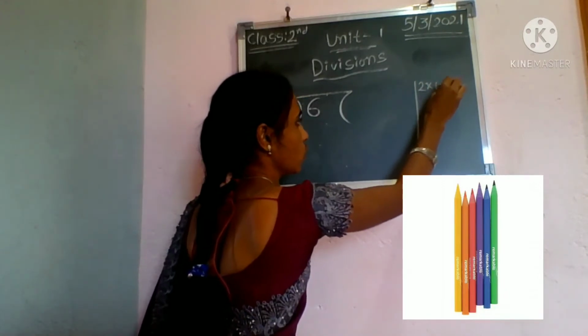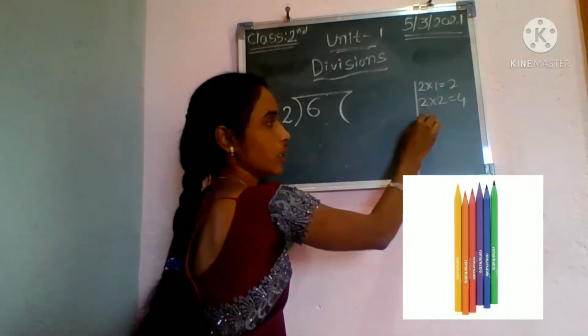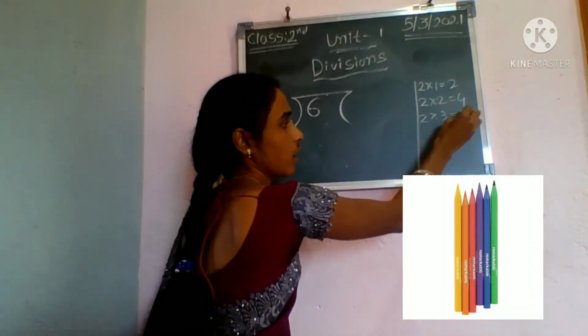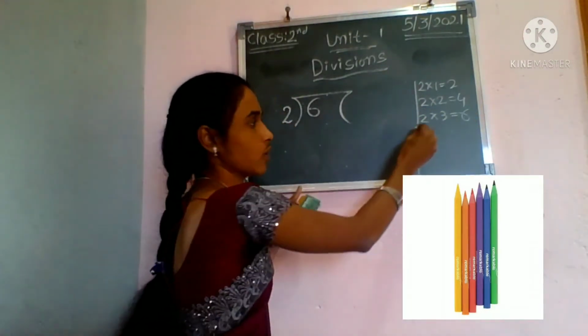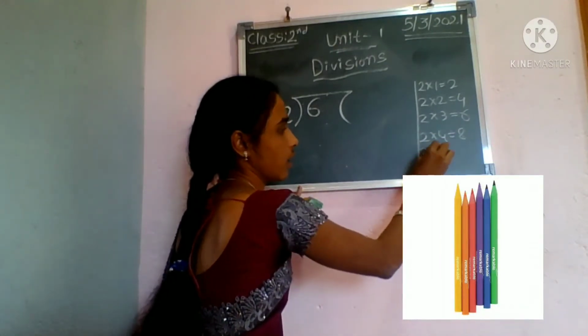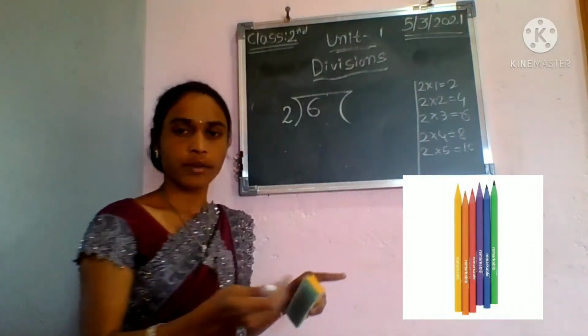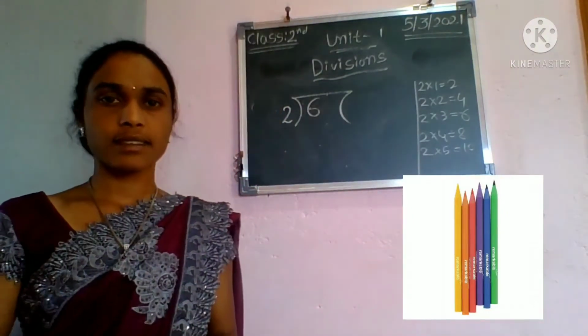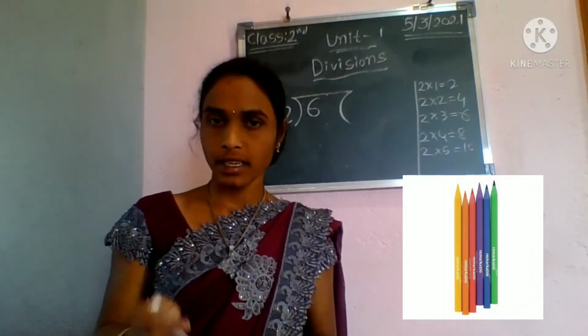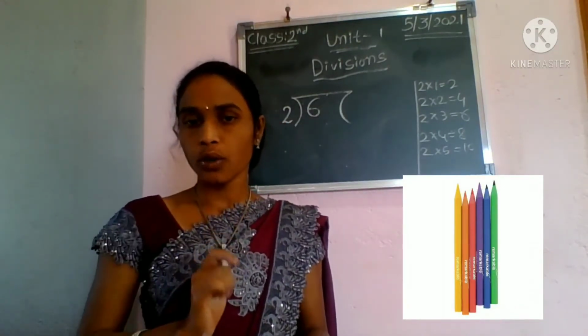2 ones are 2, 2 twos are 4 and 2 threes are how much? 2 threes are 6, 2 fours are 8, 2 fives are 10, 2 sixes are 12, 2 sevens are 14, 2 eights are 16, 2 nines are 18, 2 tens are 20. Okay, that's the 2 table.